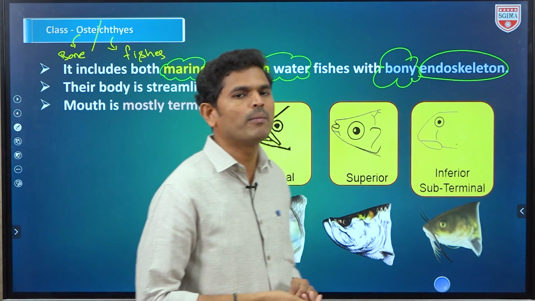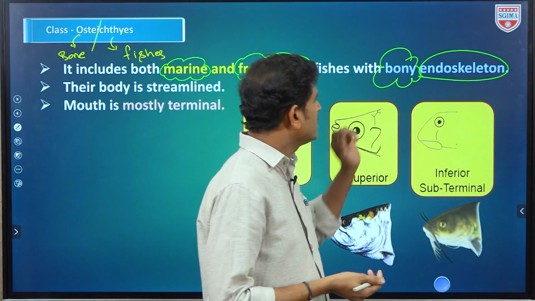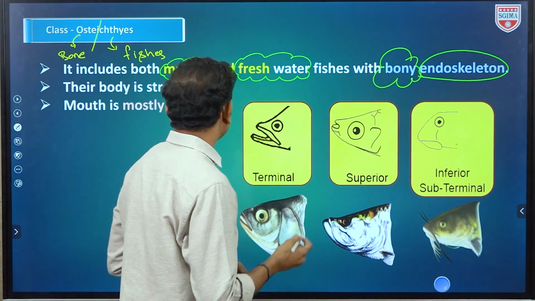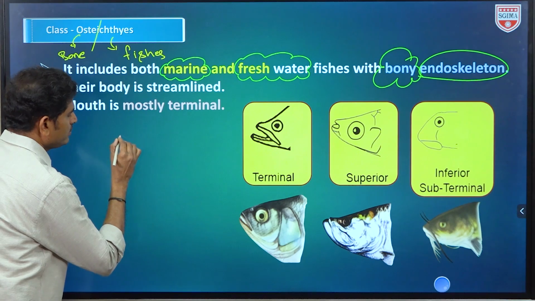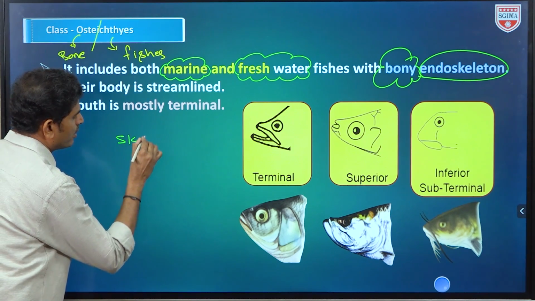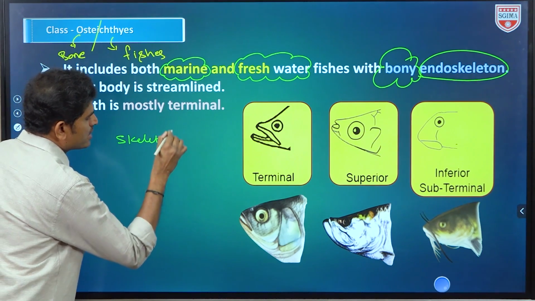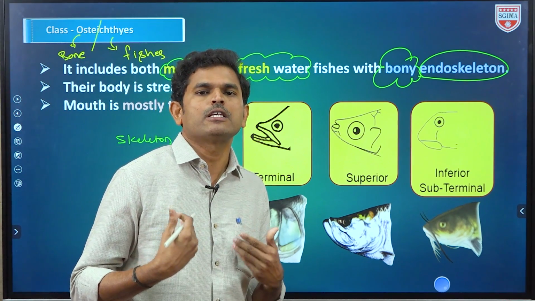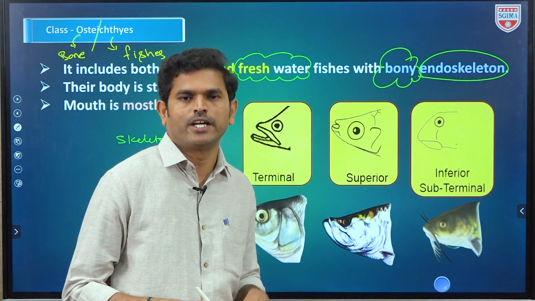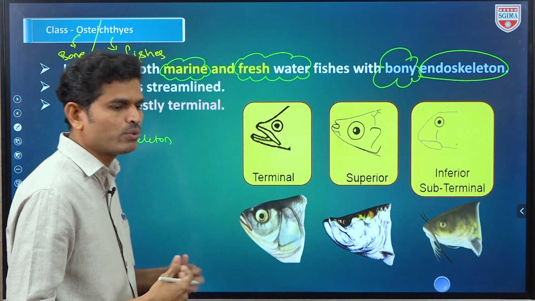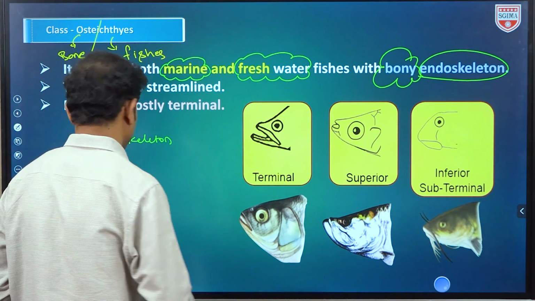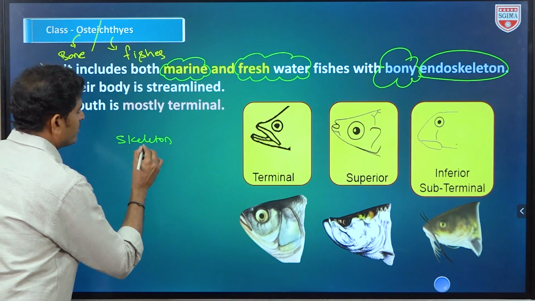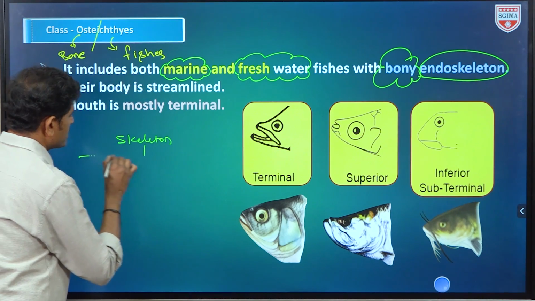Here we got one more word, that is endoskeleton. Generally we know the skeleton is a rigid framework of organisms that supports the entire body, gives it shape and rigidity, and helps in locomotion also. So this skeleton is of two types.